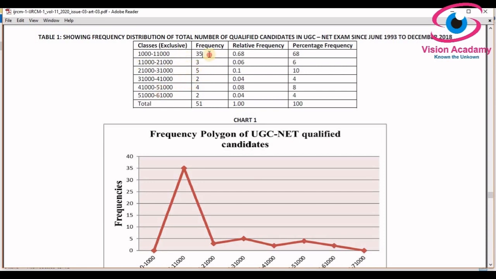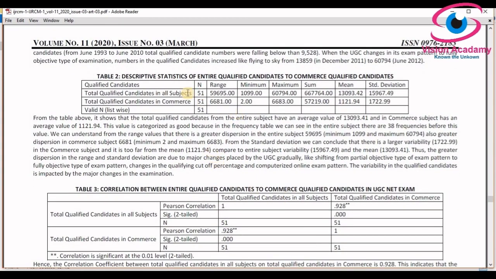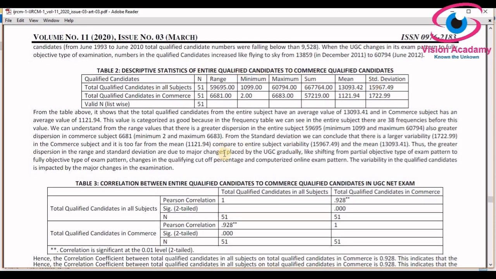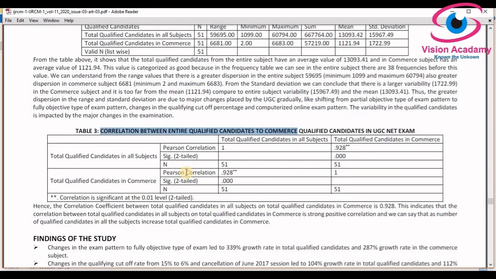So out of the 51 sessions, the number of frequencies within 1,000 to 11,000 is 35, which means the relative frequency is almost 68%. So this is the RTI data I obtained from UGC. If we move on, I also made descriptive statistics for the entire qualified candidates and commerce qualified candidates. I have also represented it in correlation.